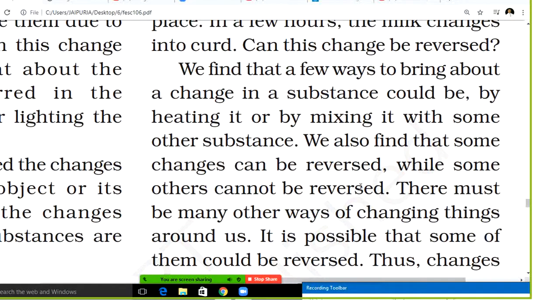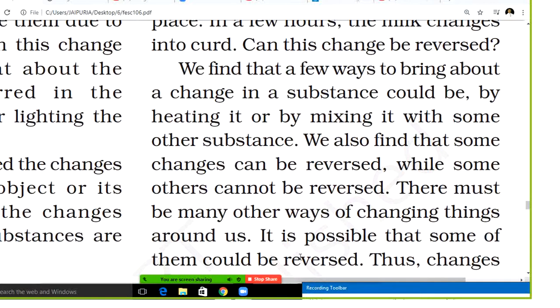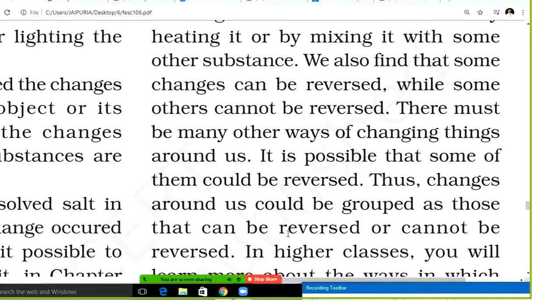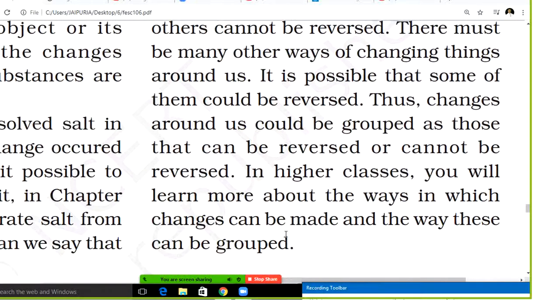Also, students, we are doing some changes. Some changes are reversible, some changes are irreversible, some are physical changes and some are chemical changes, which cannot be reversed. So there are other ways of changing the things around us. It's possible that some changes you have to observe and then list out whether it is reversible or irreversible.